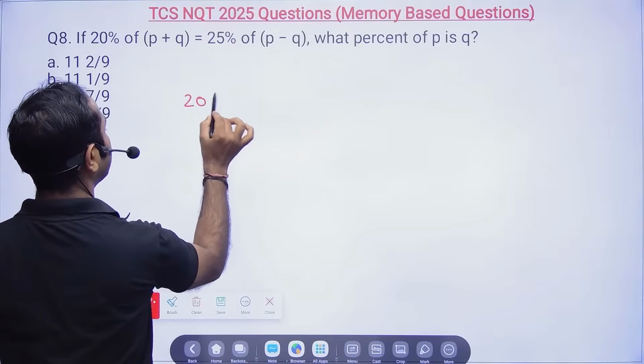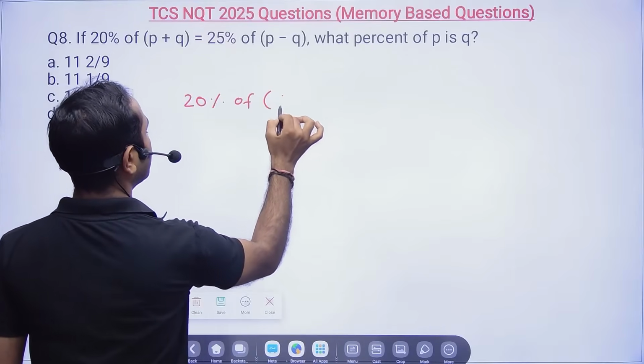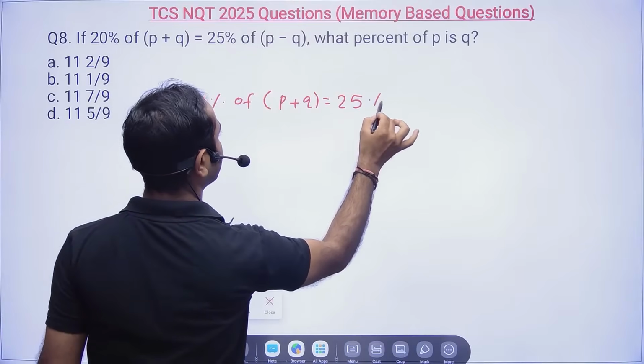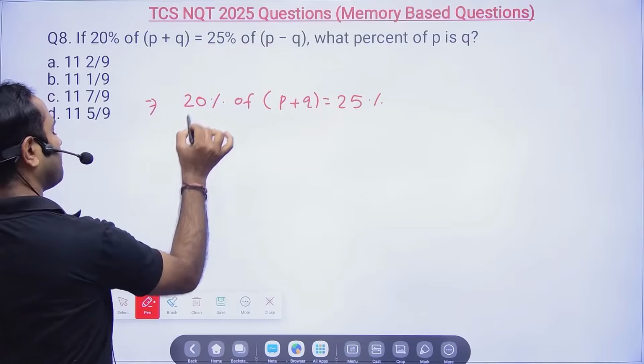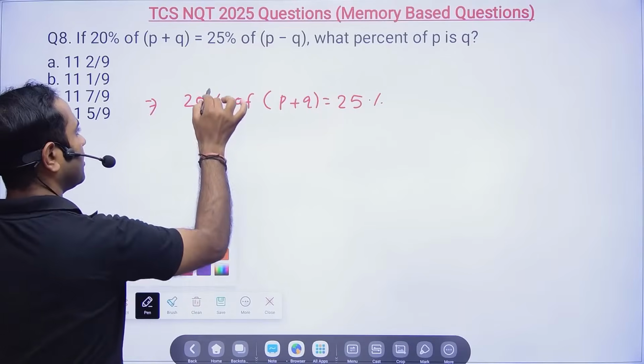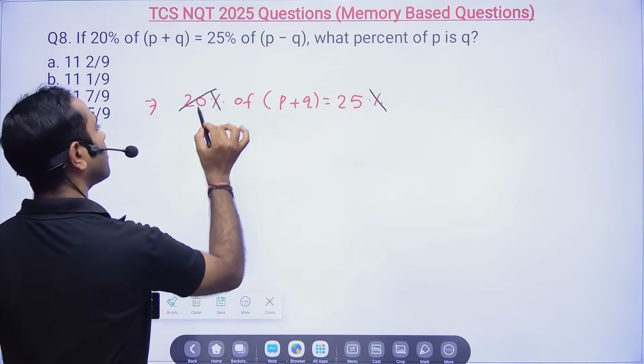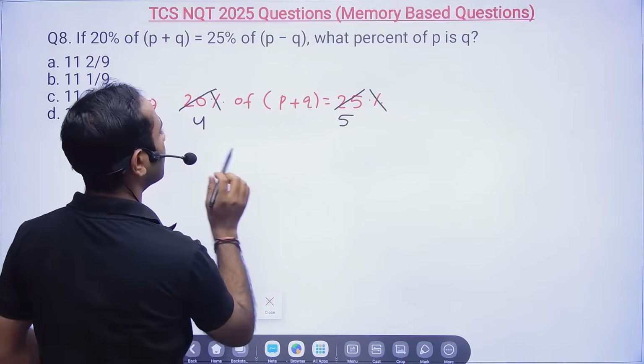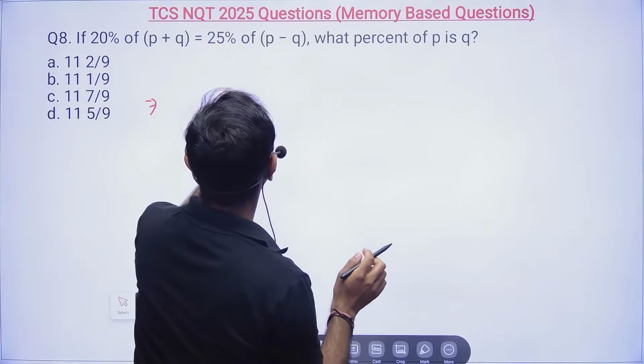They are telling 20% of P plus Q is equal to 25% of P minus Q, right? So here you see this percentage and percentage will be taken off, 5 4 ja and 5 5 ja. Oh, sorry, I have missed this.